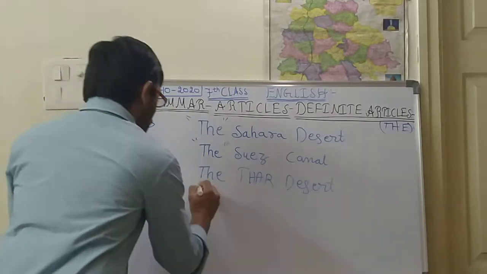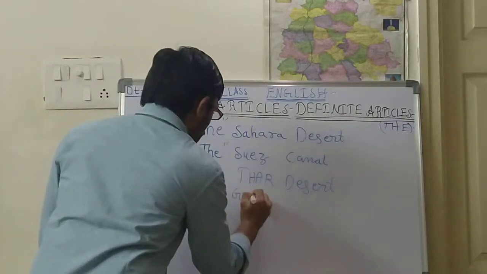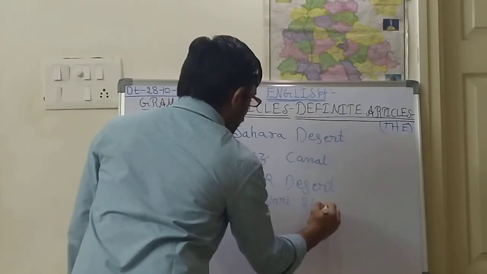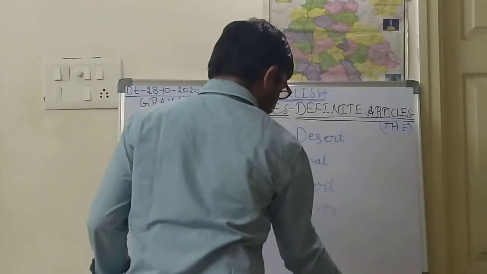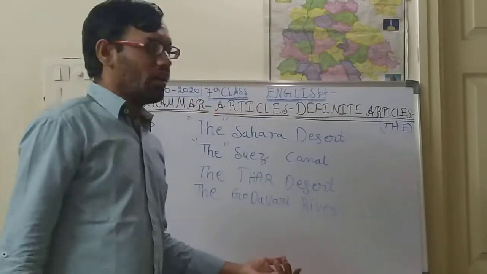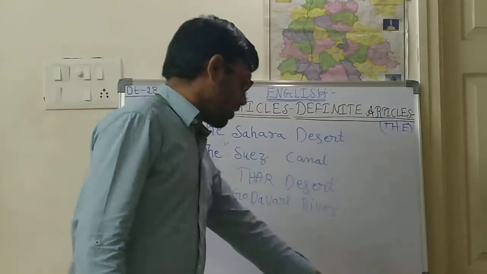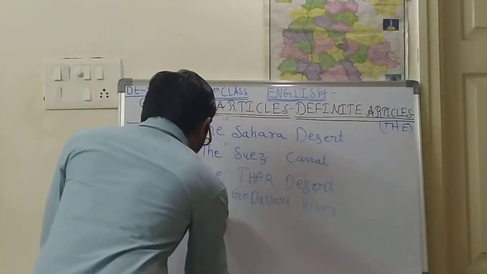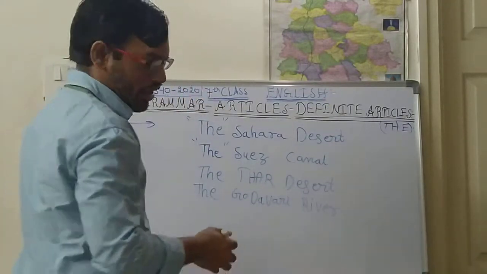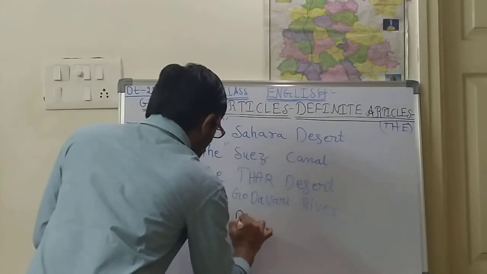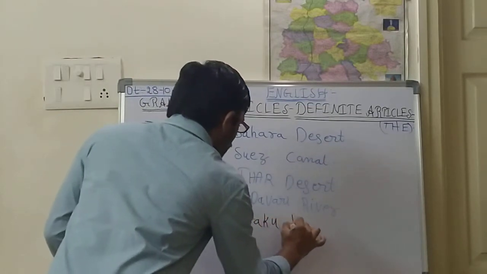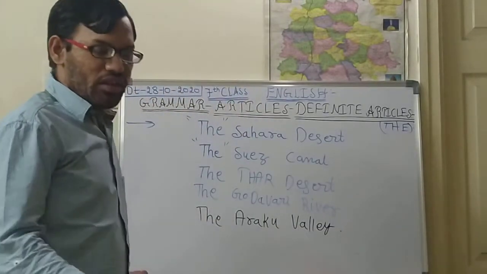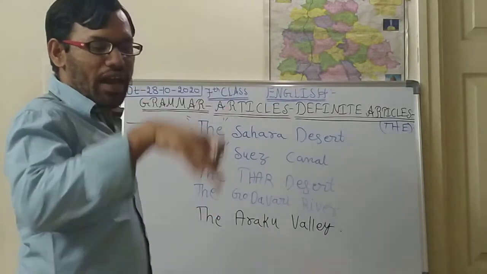Next, rivers. The Godavari river. So like this, here also the is used, and still where the is used, see children. Next, valleys. Any valley, the Araku Valley. Okay, so the Araku Valley is there. Next, waterfalls, the Niagara Falls.